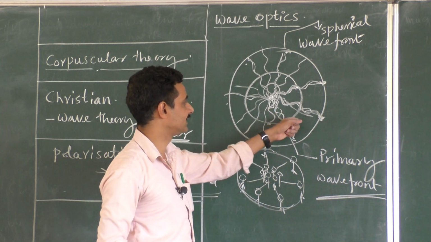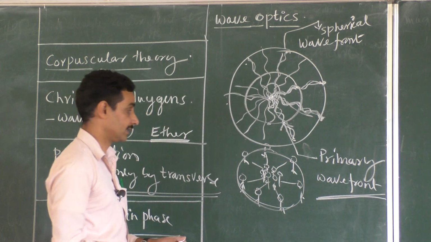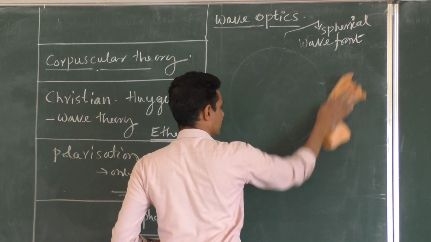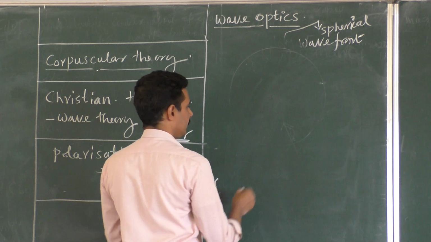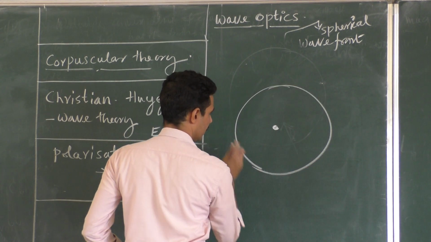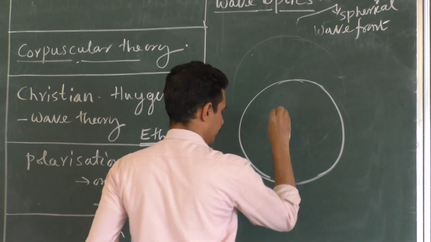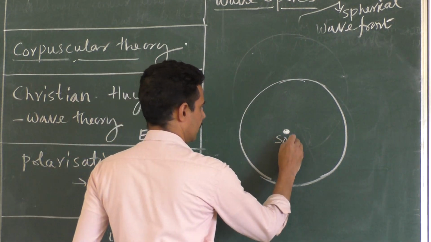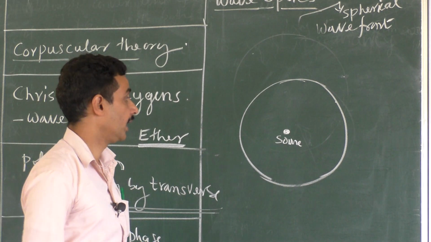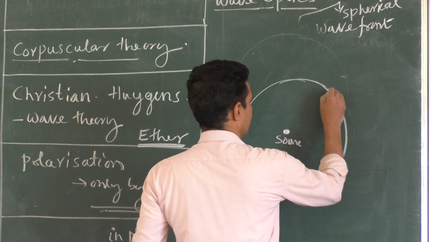And if you treat this as a primary wavefront, from the primary wavefront, secondary waves will start. Each point on the primary wavefront will act like a source of secondary waves, and they emit their own waves. So this is the source of light. Say this is the primary wavefront. It is a sphere. So a point source emits a sphere. Now these points on the surface of the sphere will emit their own waves.